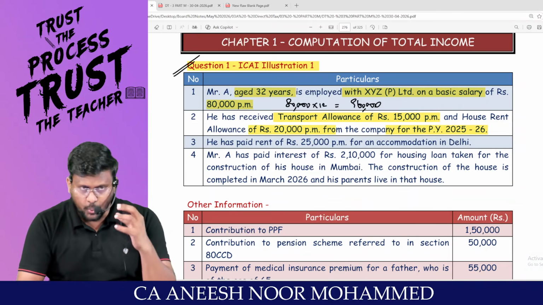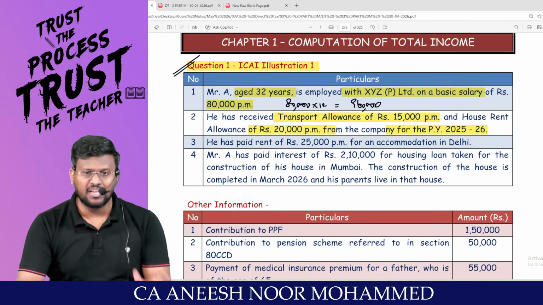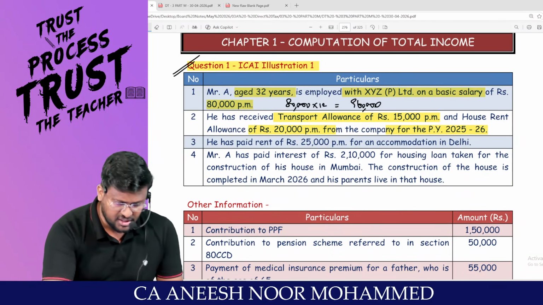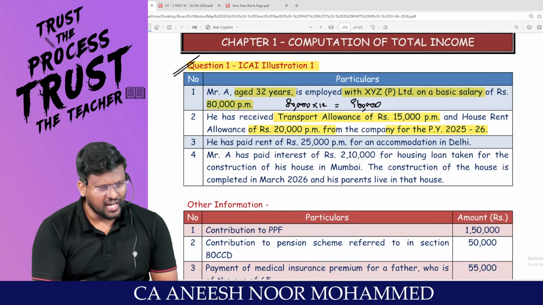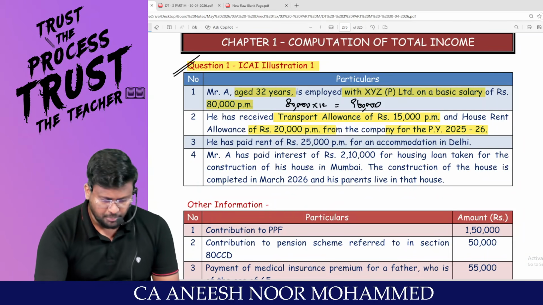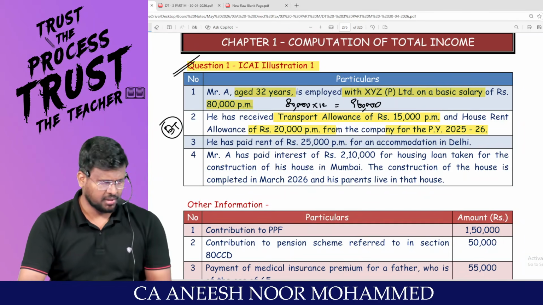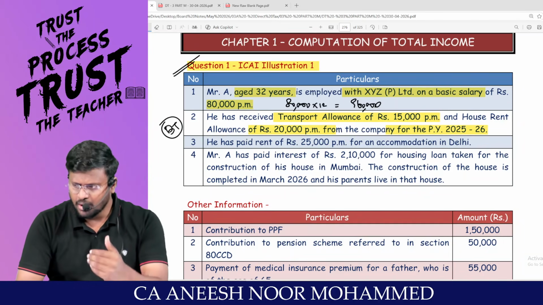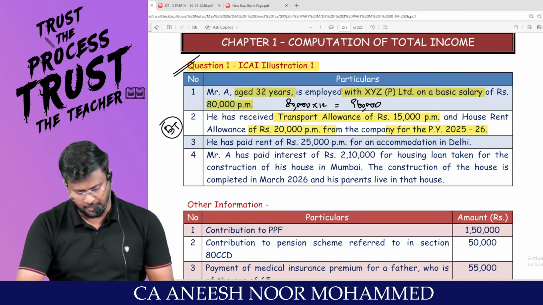You have to quickly download from your brain that, sir, optional tax regime and default tax regime. Under default tax regime, transport allowance, is it allowed? HRA, is it allowed? No, sir. Both are taxable. Am I right, sir? Under the default tax regime. Whereas under the optional tax regime, you can claim exemption provided it has been spent for official purpose.